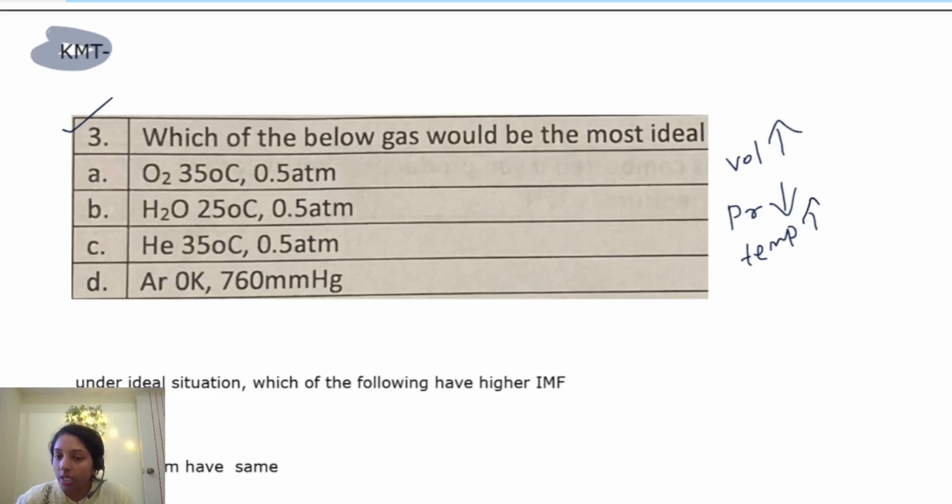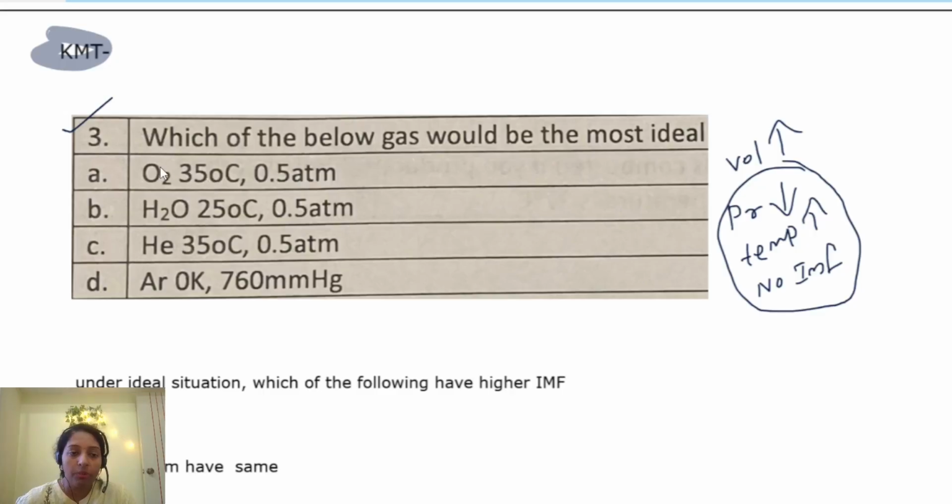So low pressure, high temperature is ideal condition. Similarly, you can add that IMF also. IMF, like no IMF, isn't it? No IMF. That is what we called ideal gas.